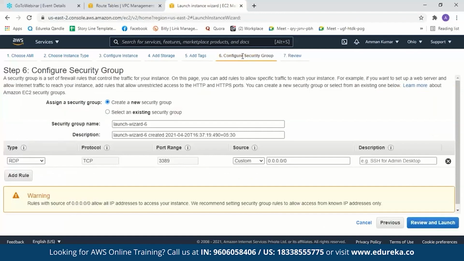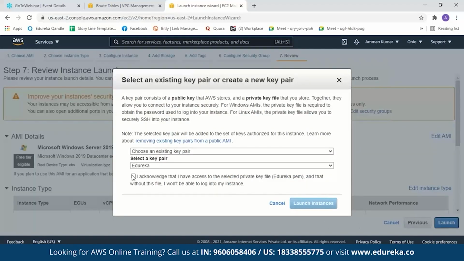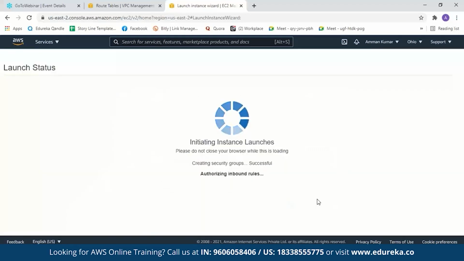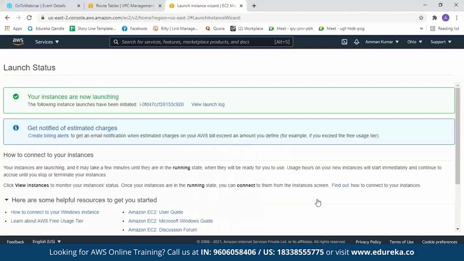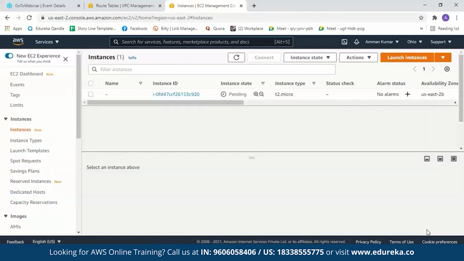Before that, let us create a security group. Let us just name it Demo Security Group. And now review and launch. We'll use an existing key pair and now launch our instance. Now let us click on View Instances. This might take a couple of minutes.